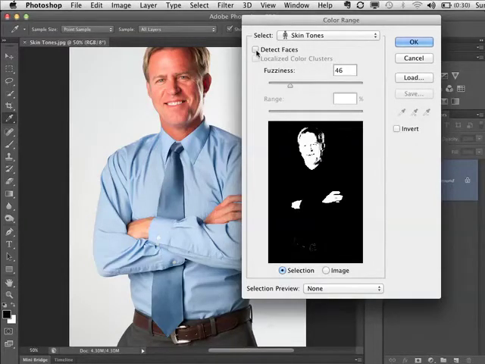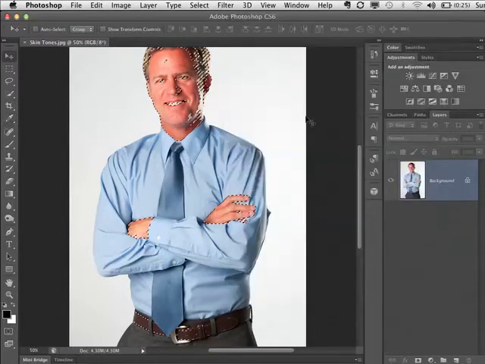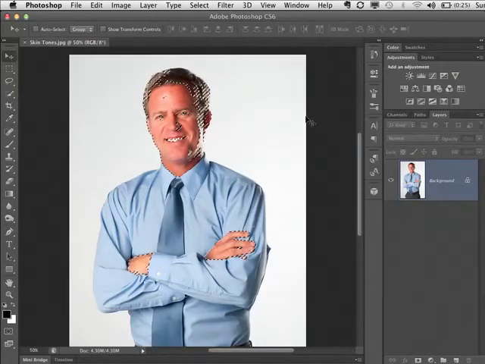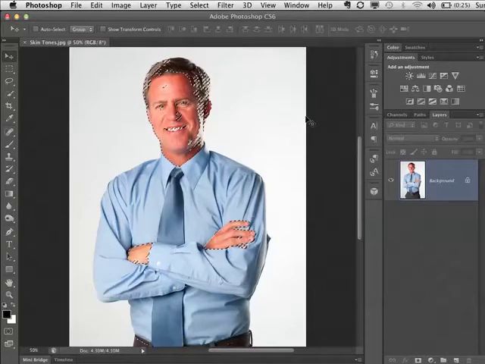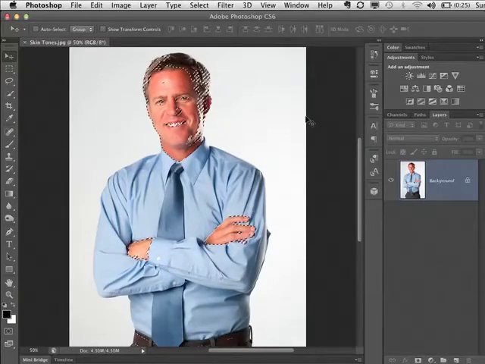So I'm going to go ahead and turn on Detect Faces, and you can see that kind of helps out a little bit here. The fuzziness slider works just as it always did. The higher you go, the more things it's going to select. So when it comes to faces, I kind of just keep it down a little bit here, and we'll click OK. So at this point, we have a selection. Now, this is probably what would have taken us the longest amount of time before, to figure out how to make the selection rather than what to do with it. Because what to do with it is very simple.